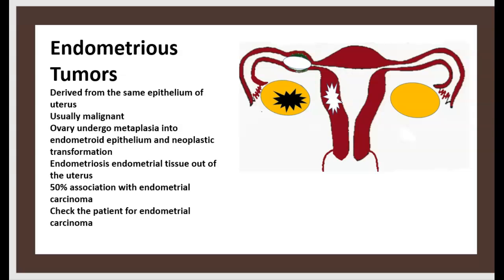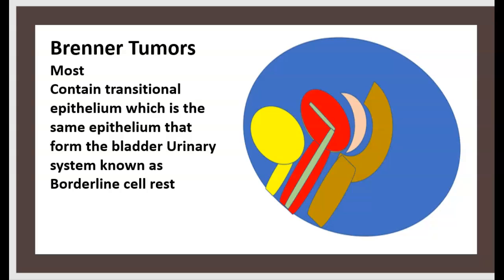Check the patient for endometrial carcinoma. Brenner tumor most contain transitional epithelium, which is the same epithelium that forms the bladder urinary system, known as borderline cell rest.